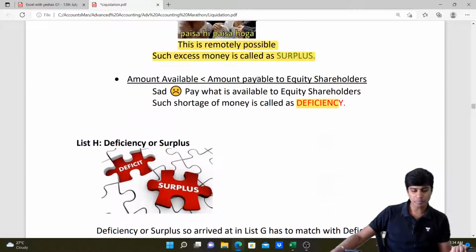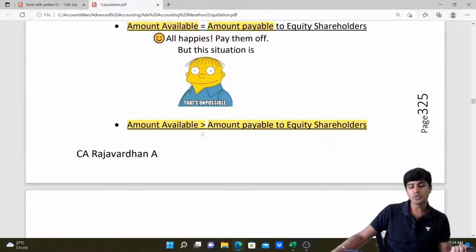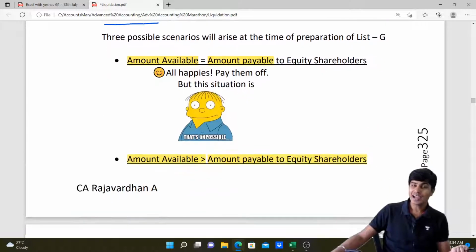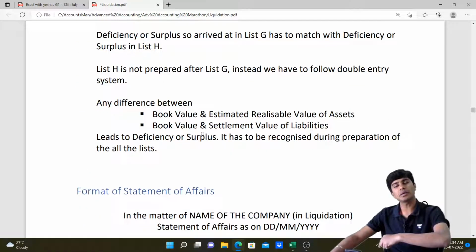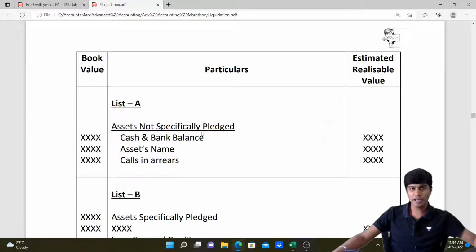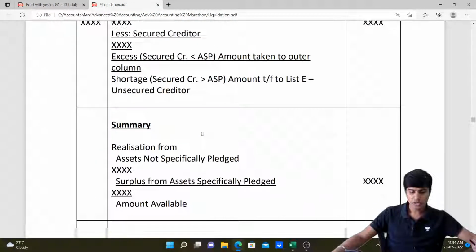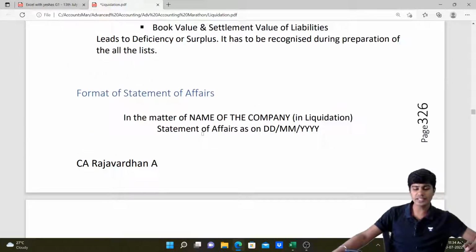Whatever deficiency or surplus arises in list G, when you go to make payments to equity shareholders, and the computation that we've done simultaneously in list H, both should match. I'll show it to you with the help of a problem. So here we go. Let's quickly see the format.